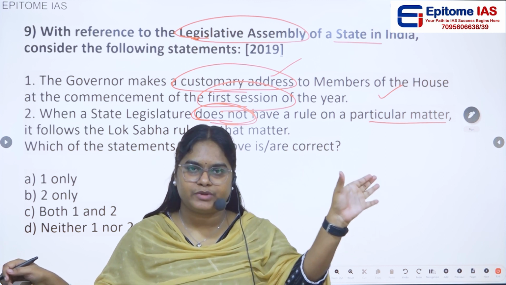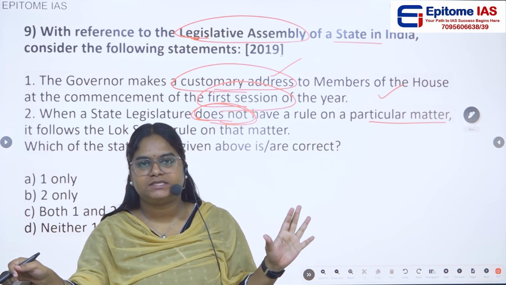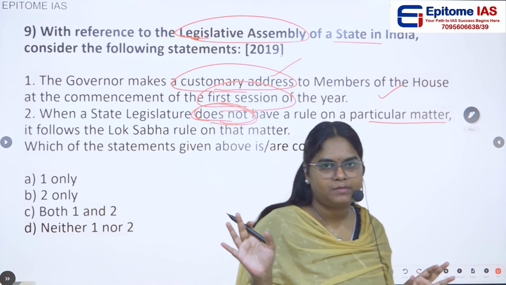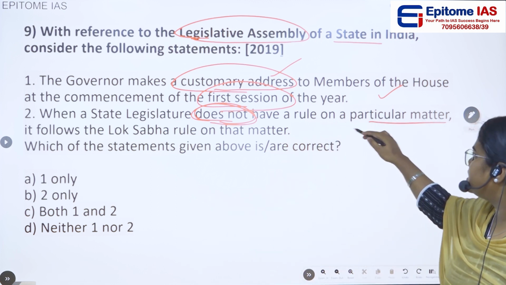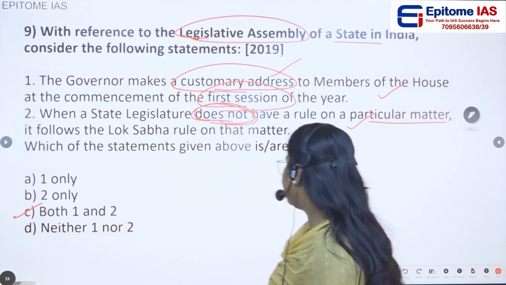So both statements are correct. What is the correct answer? The answer is C, both 1 and 2.